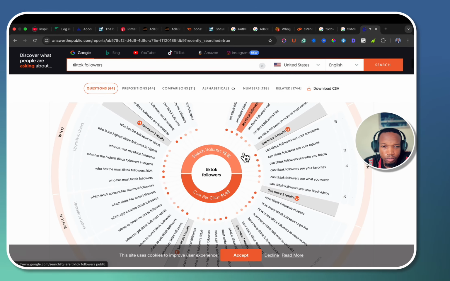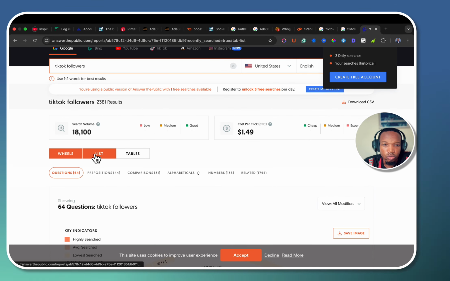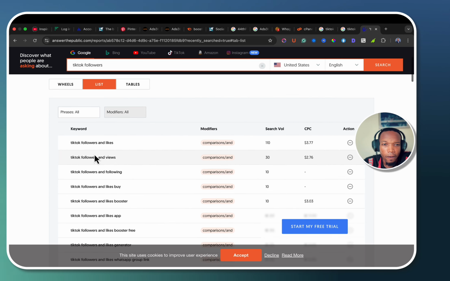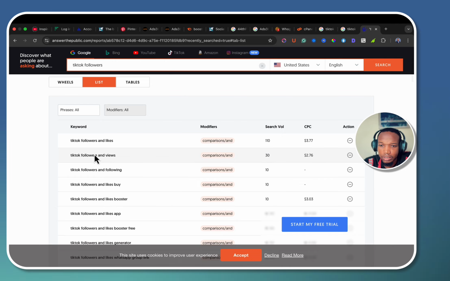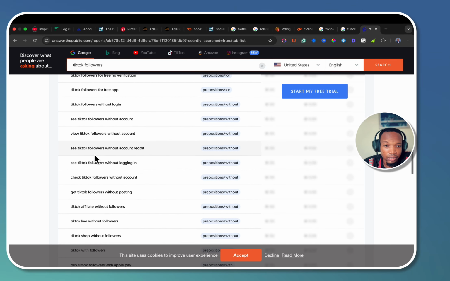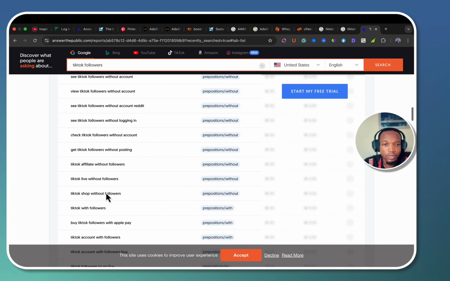Okay, so I want to change this thing to, let me see, filter mode. I want to change it to lists, so I can have a glance through it. Let me see TikTok followers and search volume. So that's the problem I have. These are keywords, TikTok affiliates with followers, but I'm not seeing the stats at the moment.